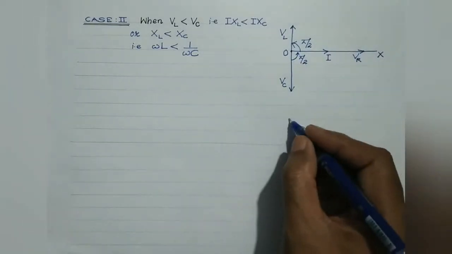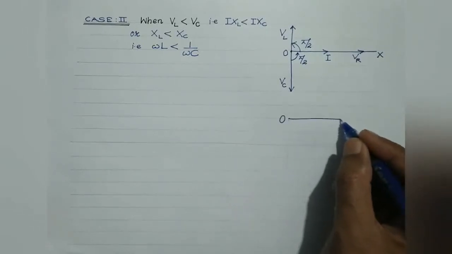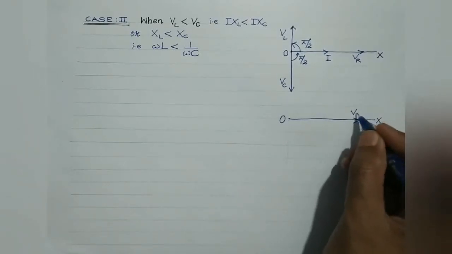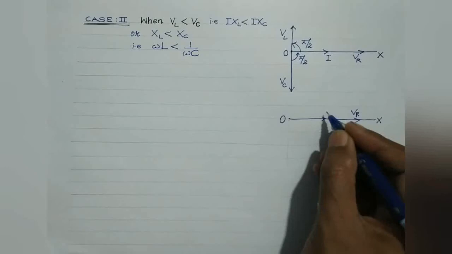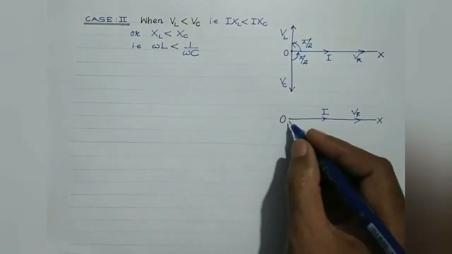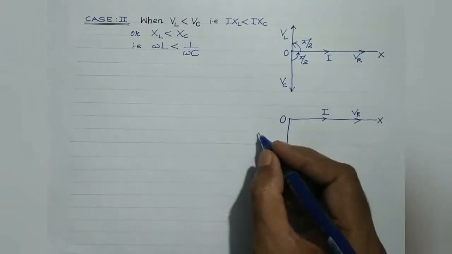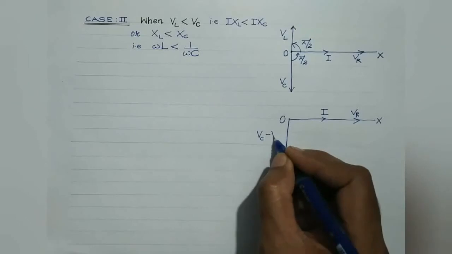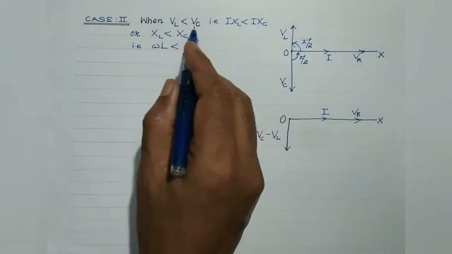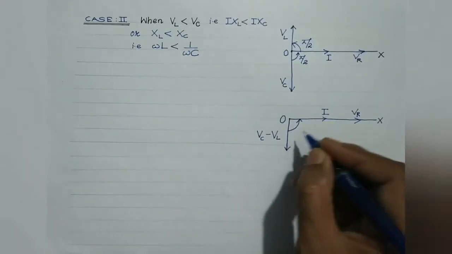So let's draw the phasor diagram again. Let's simplify it. So this is the x-axis. This is VR. This is the current, right? And the resultant of VC and VL would be VC minus VL in the direction of VC, because VC is greater than VL, right? So the angle is 90 degrees.